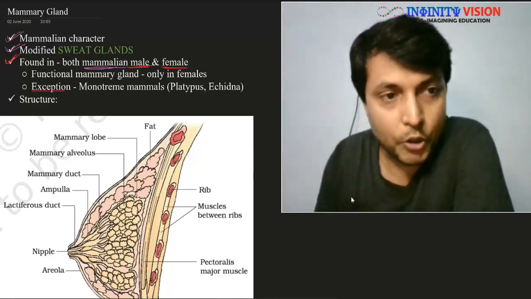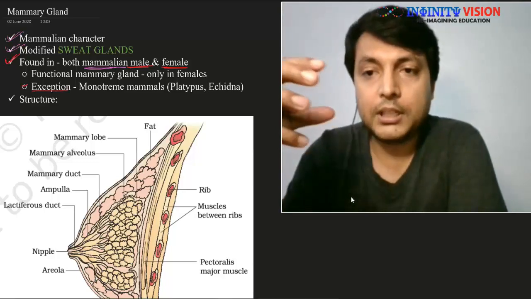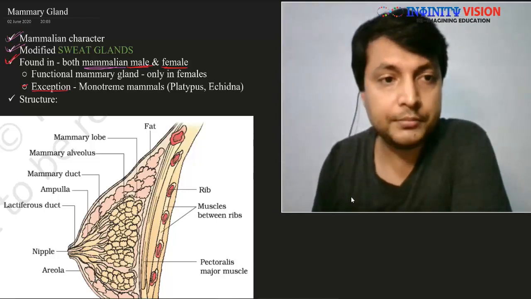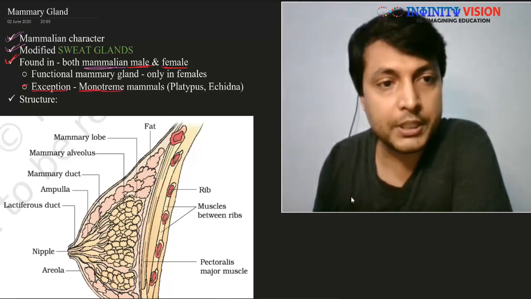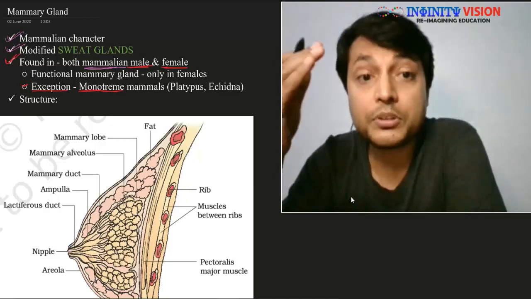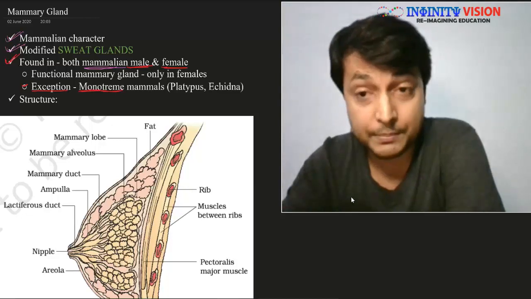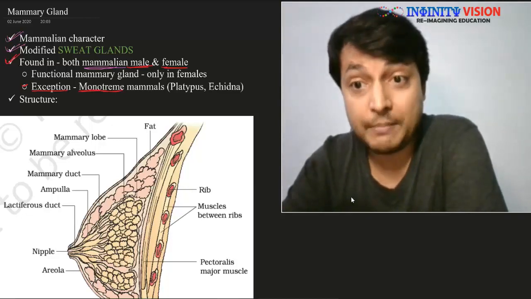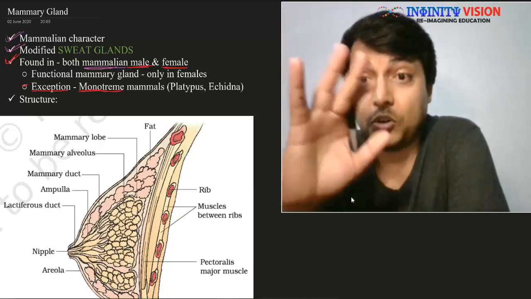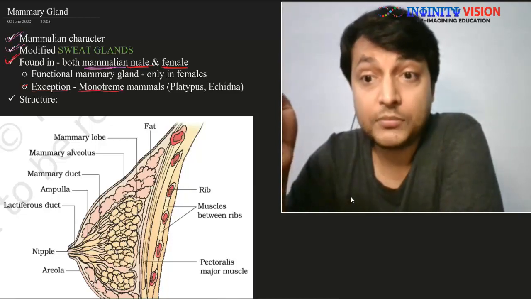Exception, again important. The exception is that there is a further subclass of Mammalia called Monotreme. These monotreme mammals are primitive mammals, such as the platypus. You have heard of the duck-billed platypus, the only egg-laying mammal. They are primitive, they still have the egg-laying character, which is a non-mammalian character, but because of the rest of the other characters, they are part of the mammals.